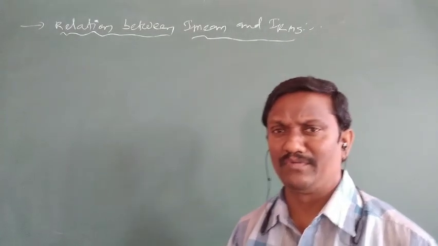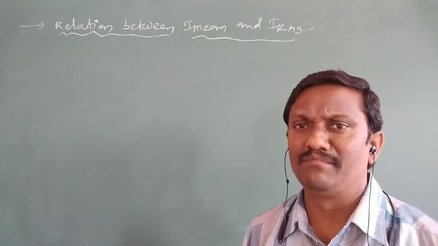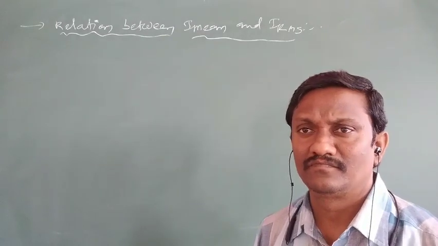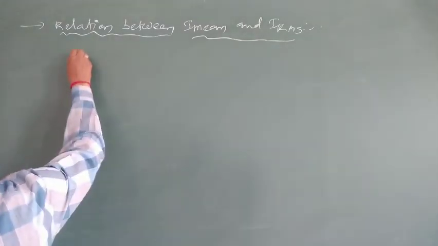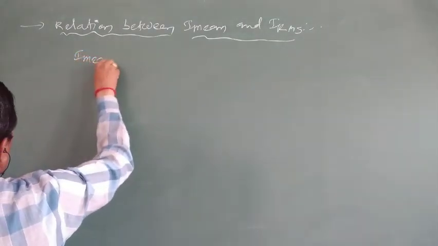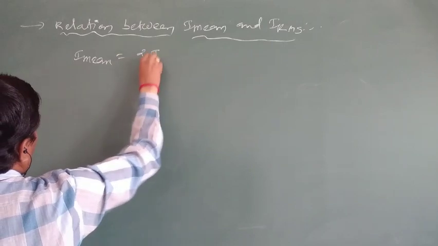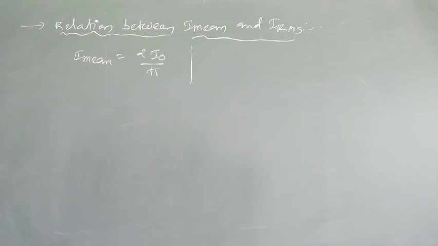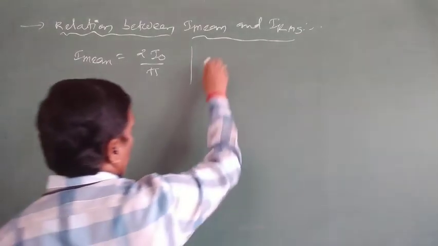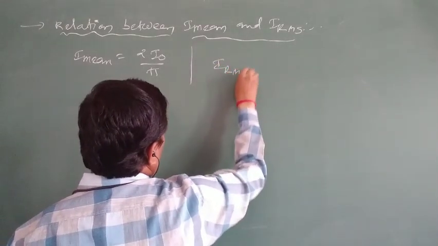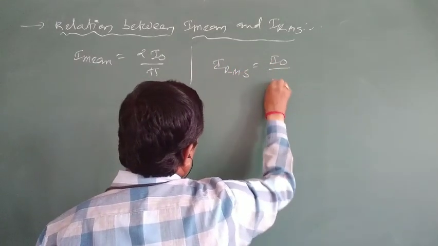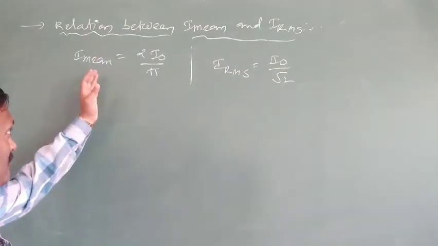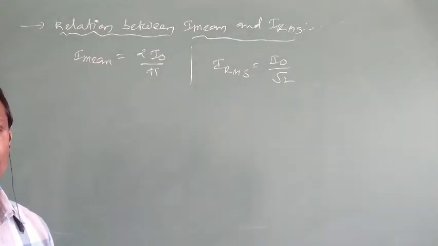Next, a small continuation: the relation between the mean value of AC and the RMS value of AC. We know both expressions. I mean, the mean value of AC over a half cycle, is 2 I naught by pi. The RMS value of AC over a full cycle is I naught by root 2.